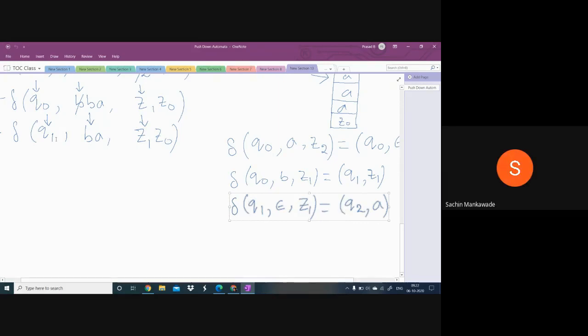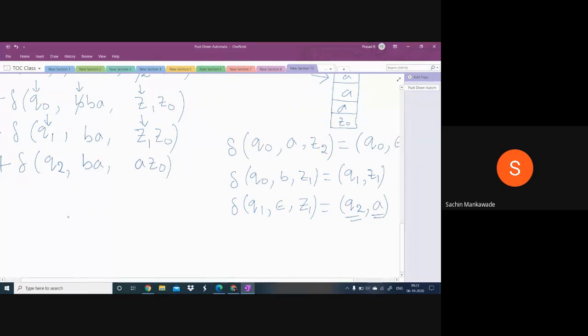So look at this. Whenever the machine is in Q1 and the top symbol is Z1, then don't take the input symbol. So I'm not taking it. Simply make a transition without taking the input symbol. After this, it will go to Q2 state. Since you are not taking the input symbol, the same input string will be carried. And the meaning of this A is replace Z1 with A.